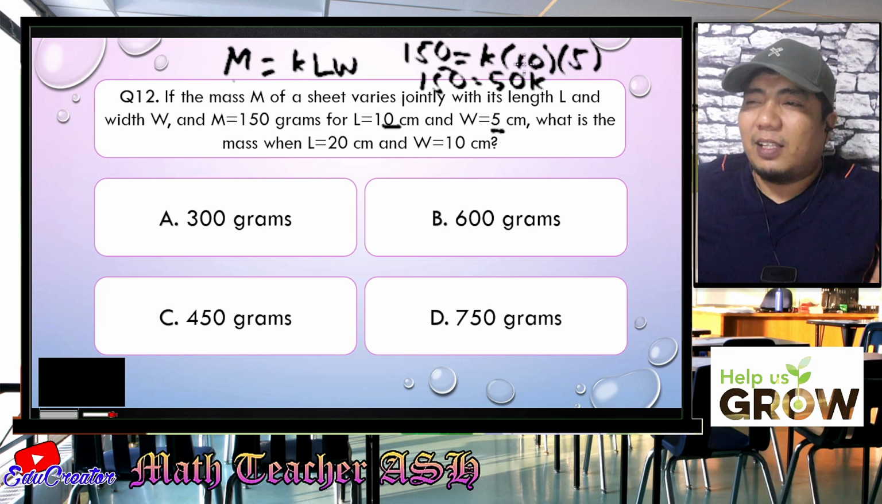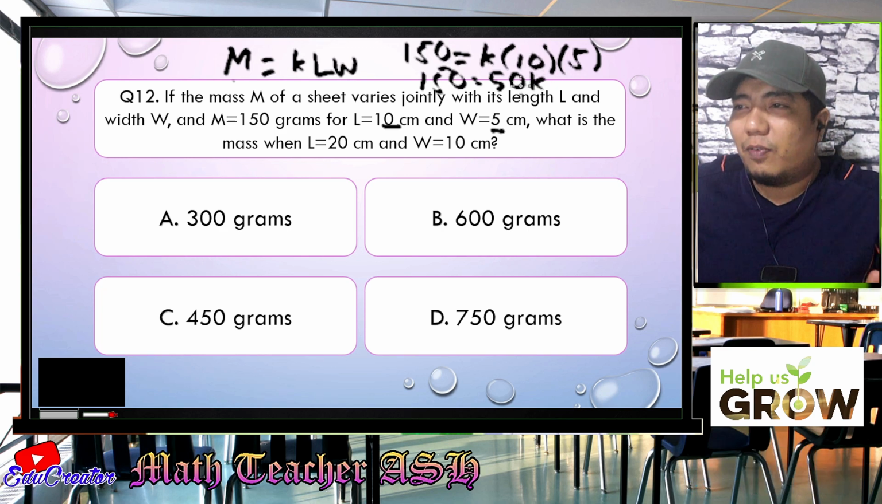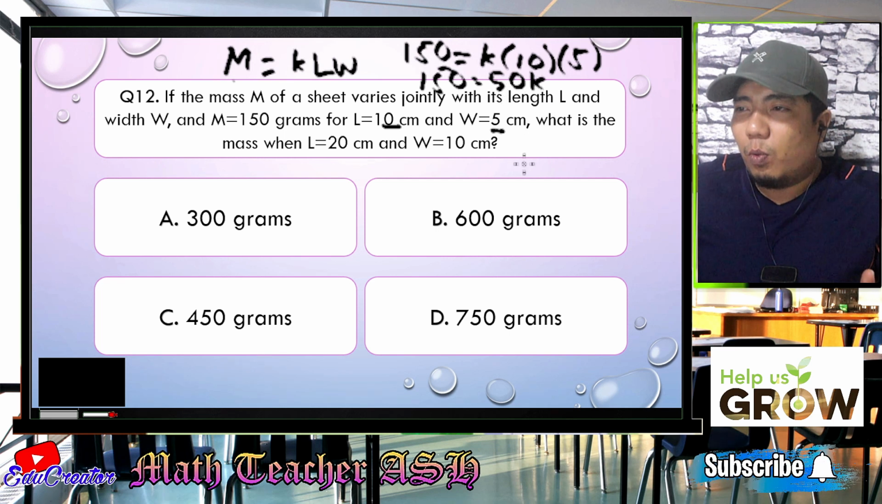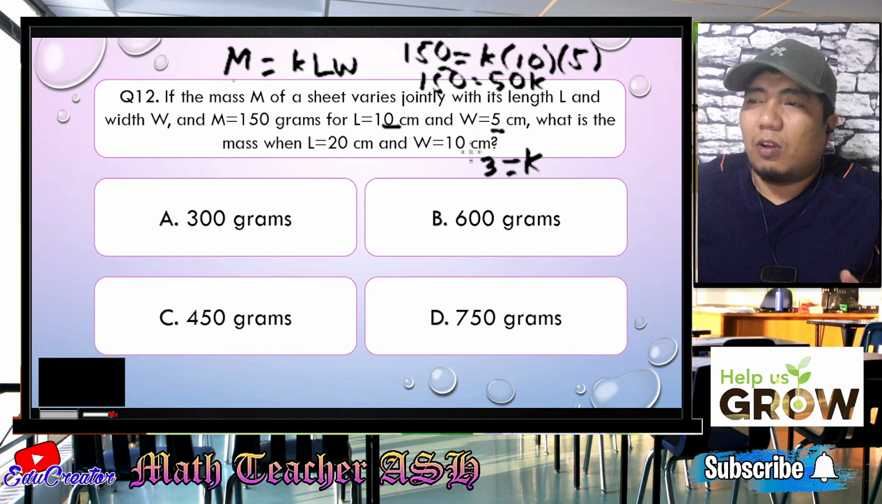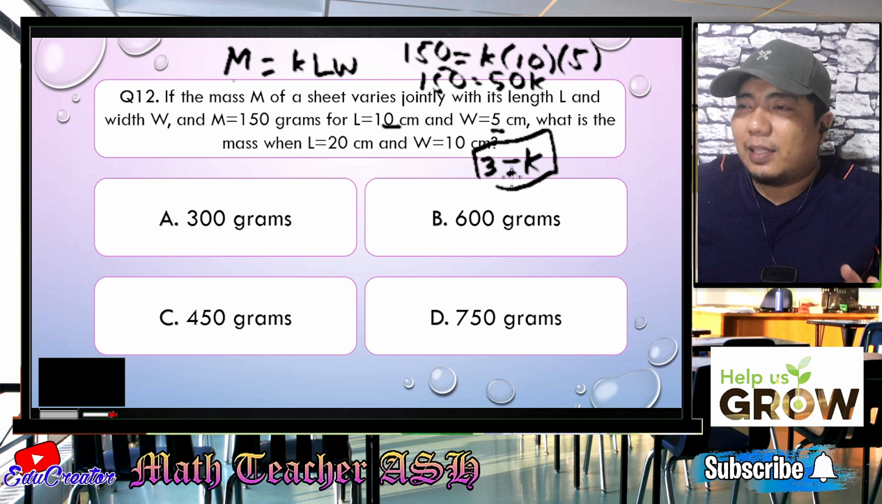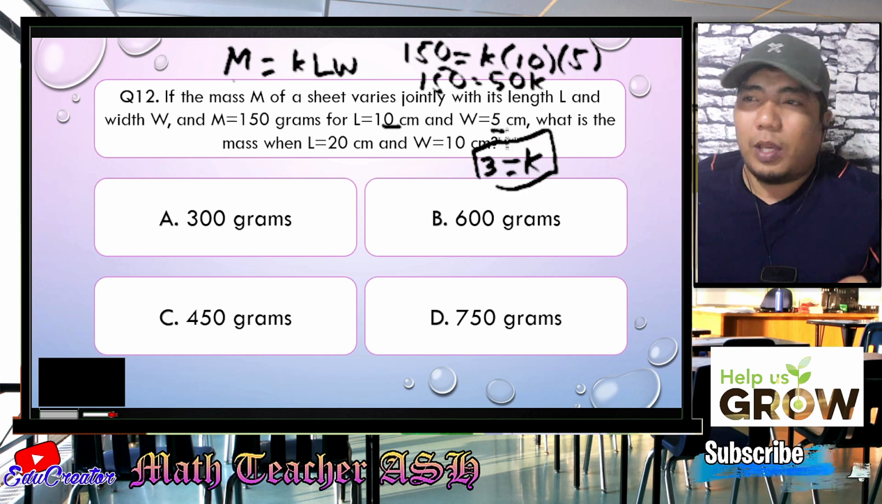So by dividing both sides by 50 in order for it to be cancelled, when we divide 50 by 50, we only have the value K. And 150 divided by 50 from here, that would give us 3. So therefore, our constant of variation is 3. But that is not the question that we are answering.